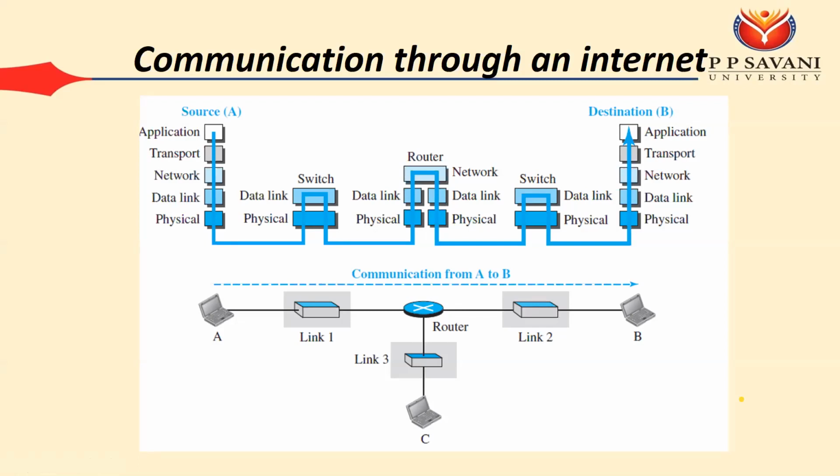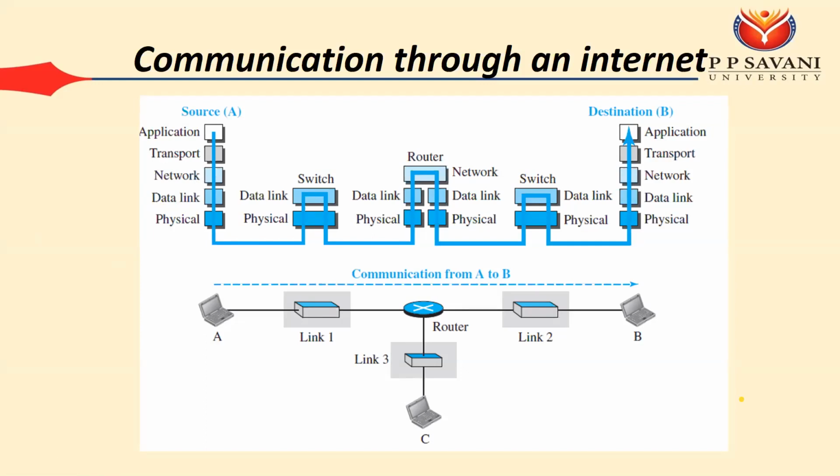The addresses that we use in networks are, first one, the MAC address, or physical address. That is used at the data link layer, and this MAC address is given in your NIC card. In your own devices, one NIC card is there on which the MAC address is there. So this MAC address is used on the data link layer. Then on the network layer, we are using the IP address. IP address has some format.